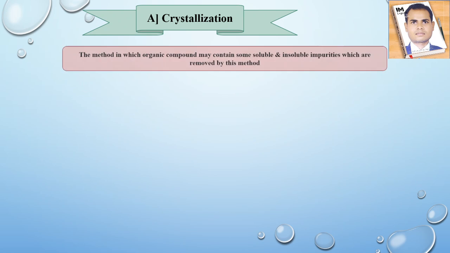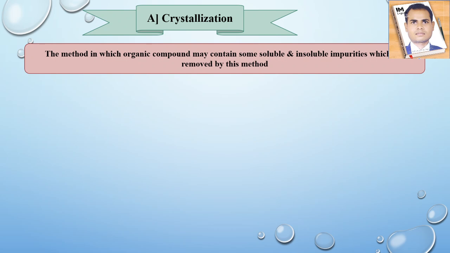In this crystallization method, what is that method? Simply, we are removing the impurity by this method. The organic compounds may contain some soluble or insoluble impurities. It does not matter whether the impurity is soluble or insoluble, we have to remove it from the sample by this method.